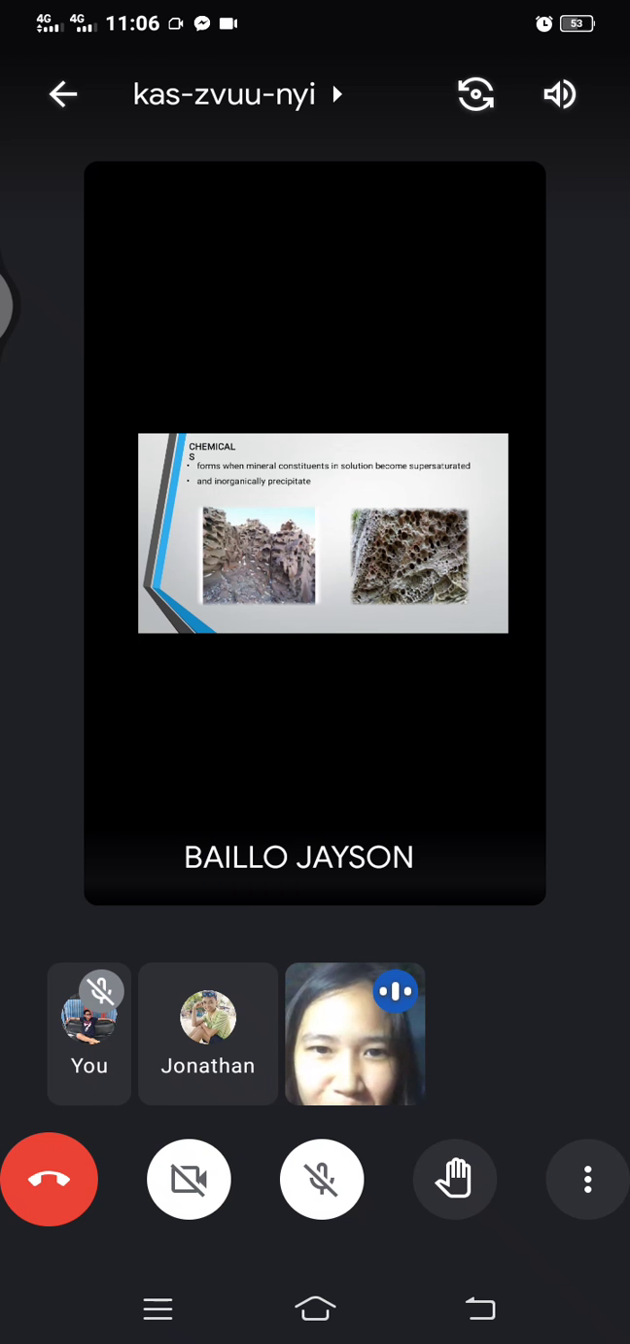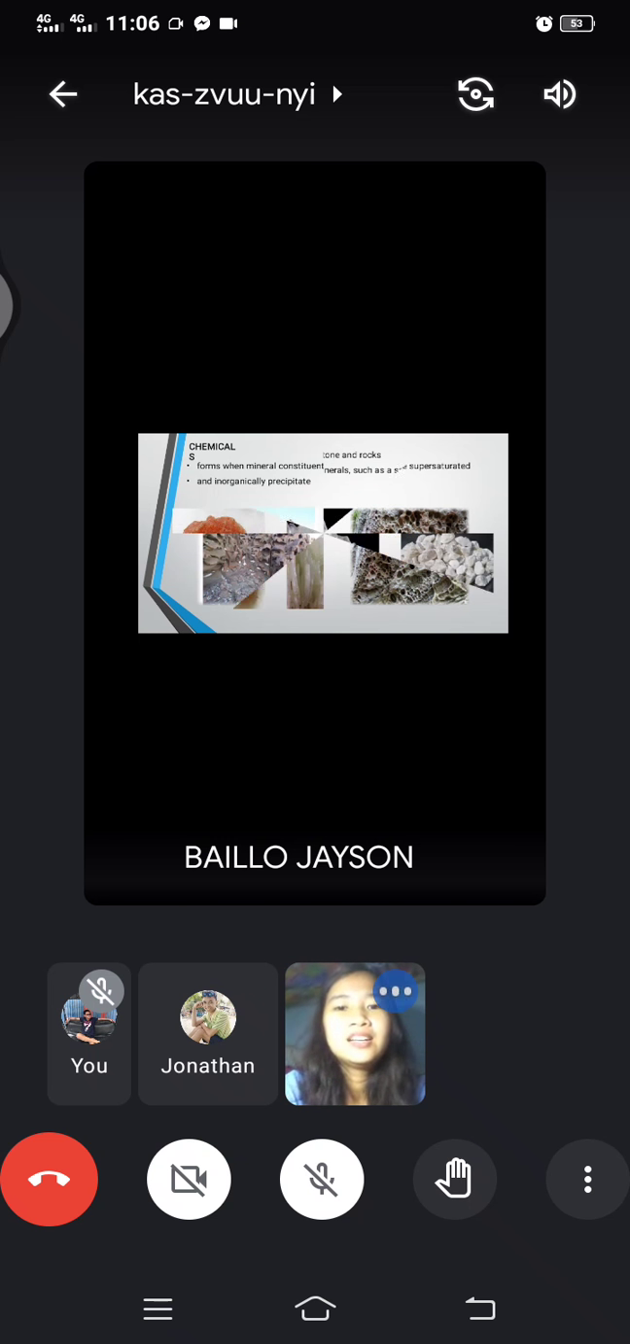Chemical rocks form when mineral constituents in solution become supersaturated and inorganically precipitate. So, chemical rocks include minerals. The example is limestone. Next slide.